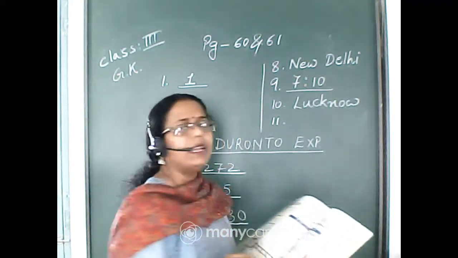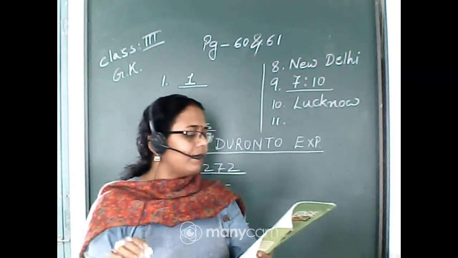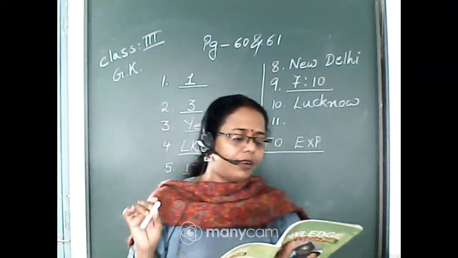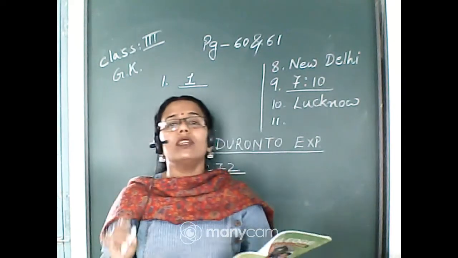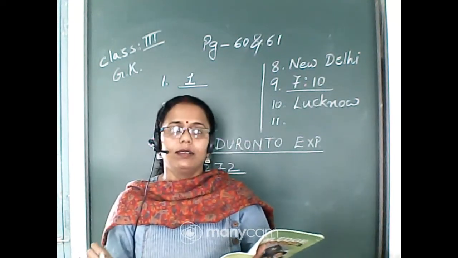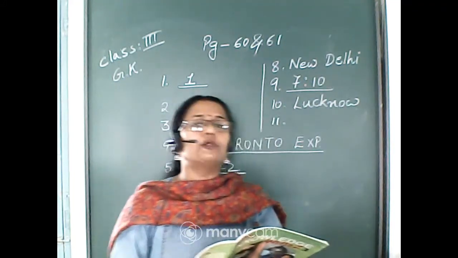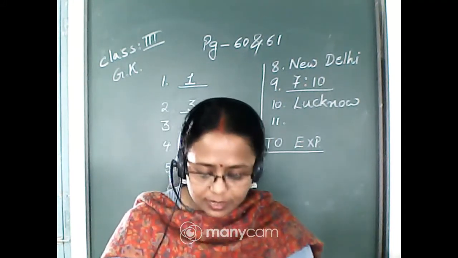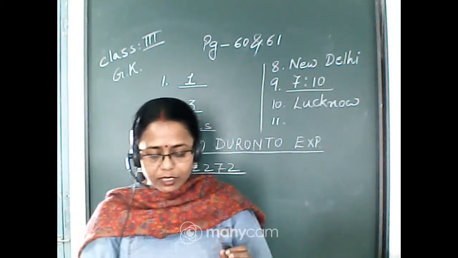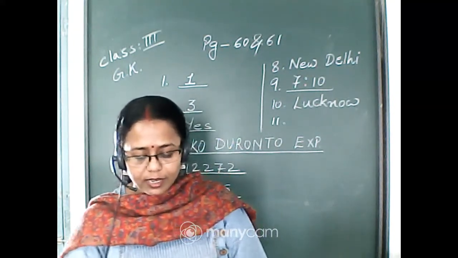Next comes number 11. What is the PNR number of this ticket? Now what is this PNR number? PNR stands for passenger number record. Here one number has been given, which is over here in the first column.